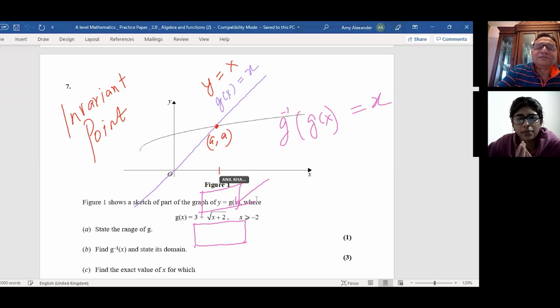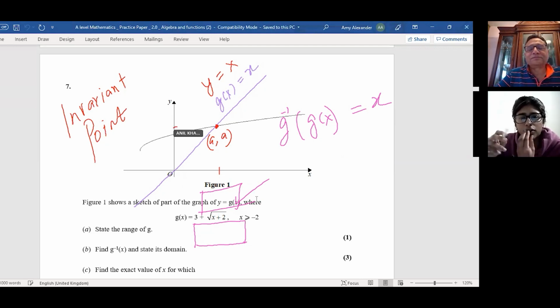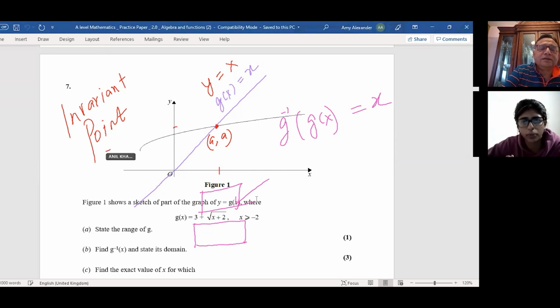I get the invariant point, but on the graph that you've drawn, the inverse of the graph will be the reflection in the line y equals x. If that cuts g of x, won't that be the invariant point? Yes, I will just draw that graph also.